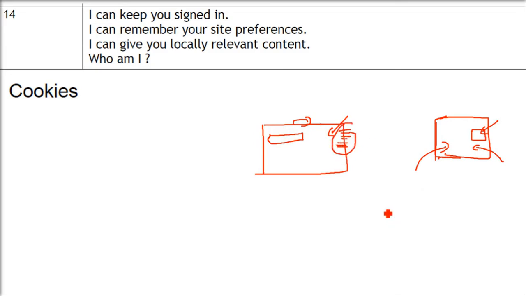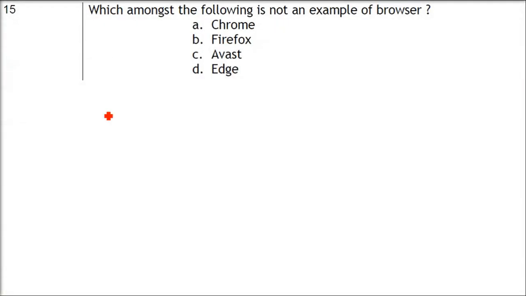When you visit again, the cookies will tell you, okay, you have done this. For example, on YouTube, when you see a channel again and again, it will always come whenever you go to YouTube. You haven't done anything, but it comes again. So it's a kind of way to help you. Cookies are specifically related to web browsers.